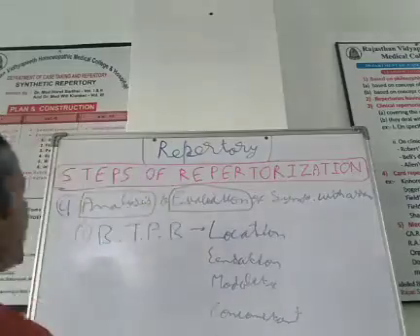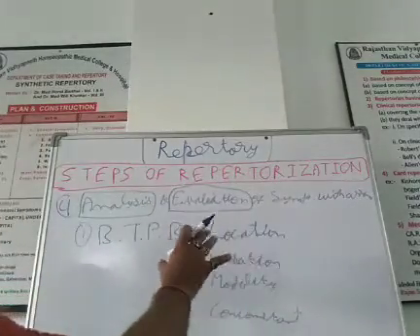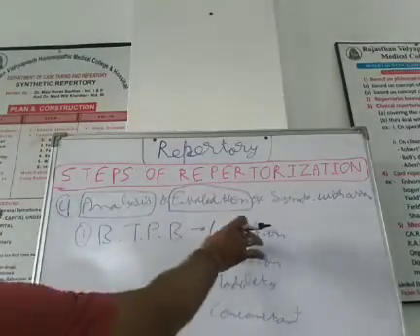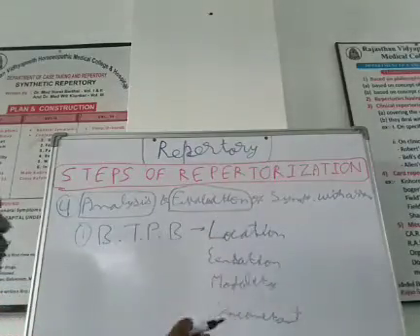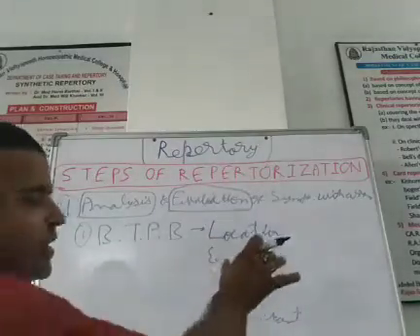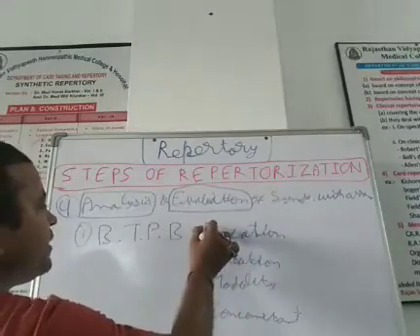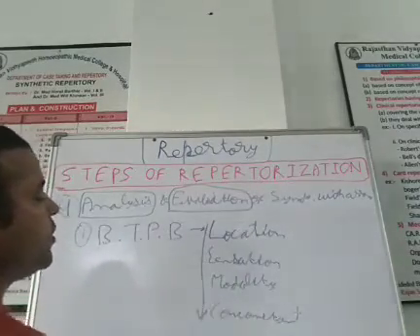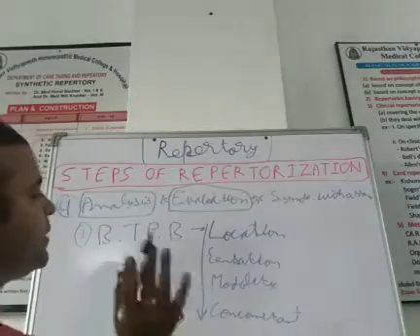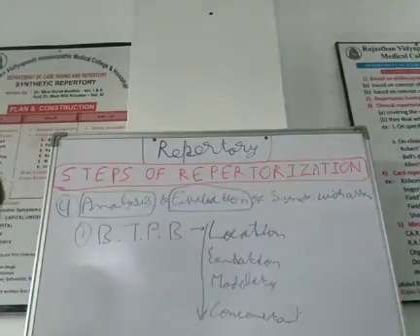It means after analysis and evaluation, you will arrange the symptoms on these 4 points. You will consider these 4 points while selecting the symptom. This will be the order of arrangement of symptoms: location, sensation, modality and concomitant.